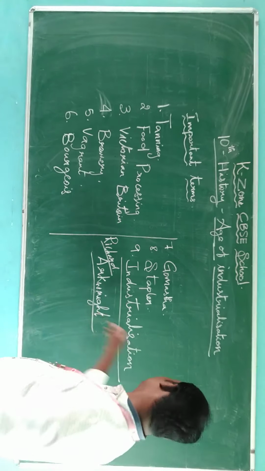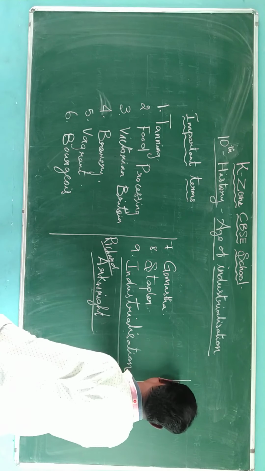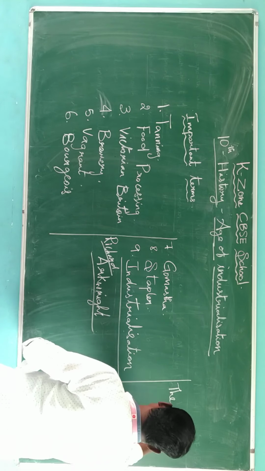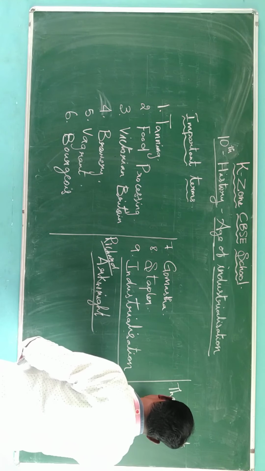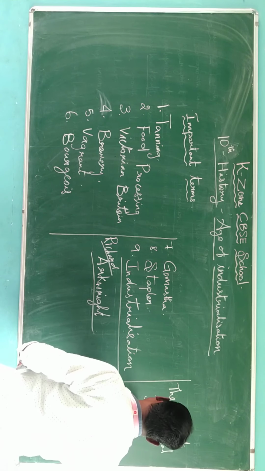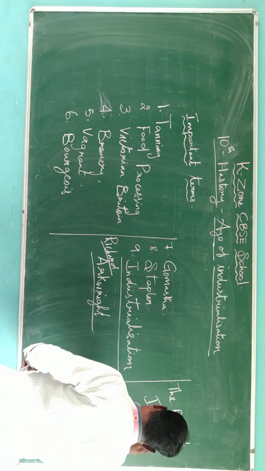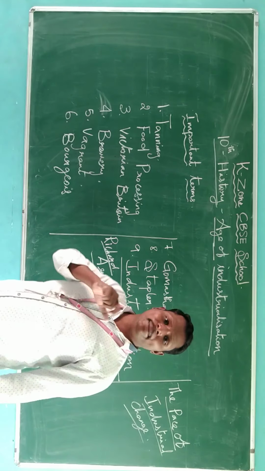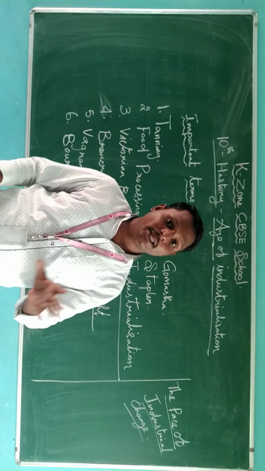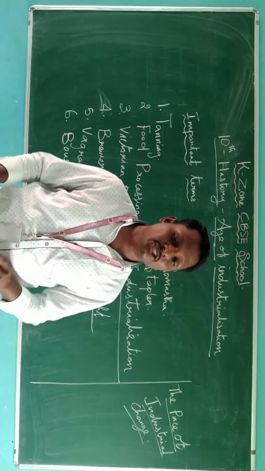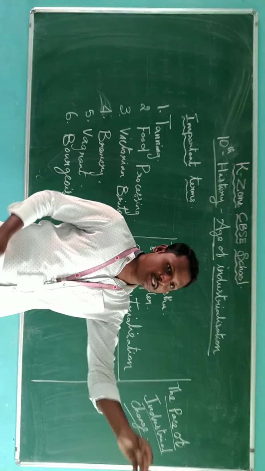What is the pace? The pace of industrial changes. The most dynamic industries in Britain were the cotton and metal industries.